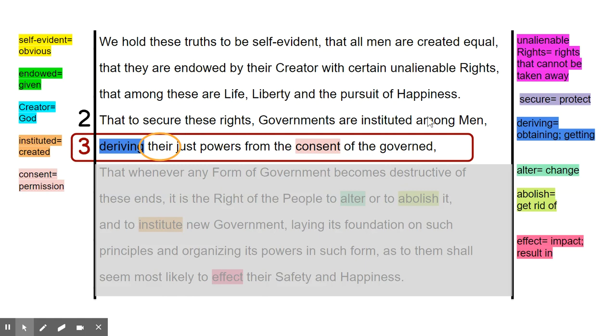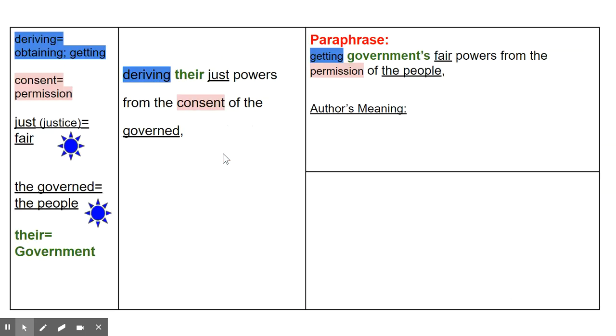Governments are instituted among men, or governments are created among men, deriving their just powers from the consent of the governed. So there we have, there is governments. Okay. There's no period, so you can see that subject is being carried throughout these phrases. So there is government.